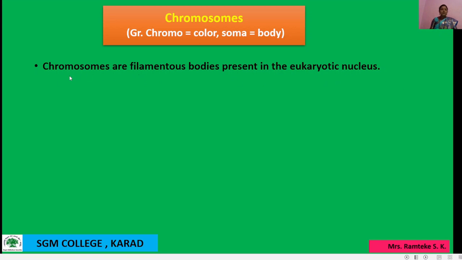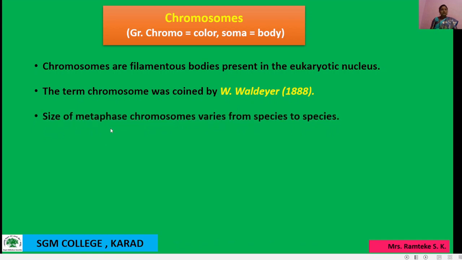In the nucleus there are chromosomes, and these chromosomes help to carry genes from one parent to its offspring. The term chromosome was coined by W. Waldeyer in 1888. So this is related to chromosomes.